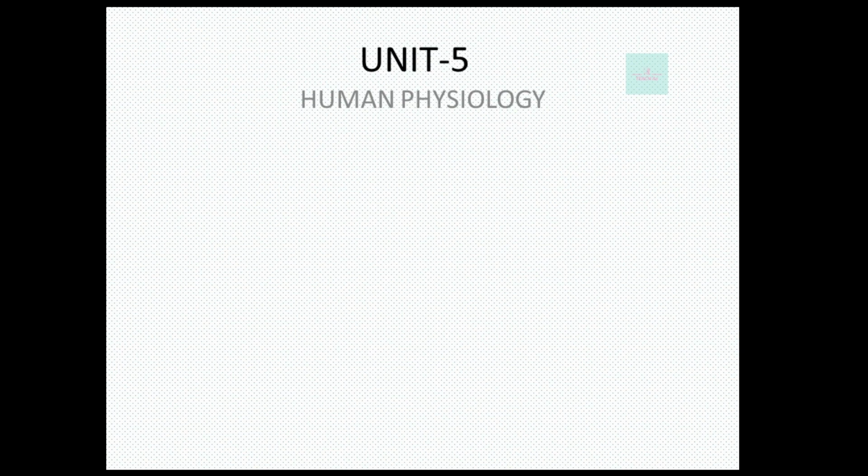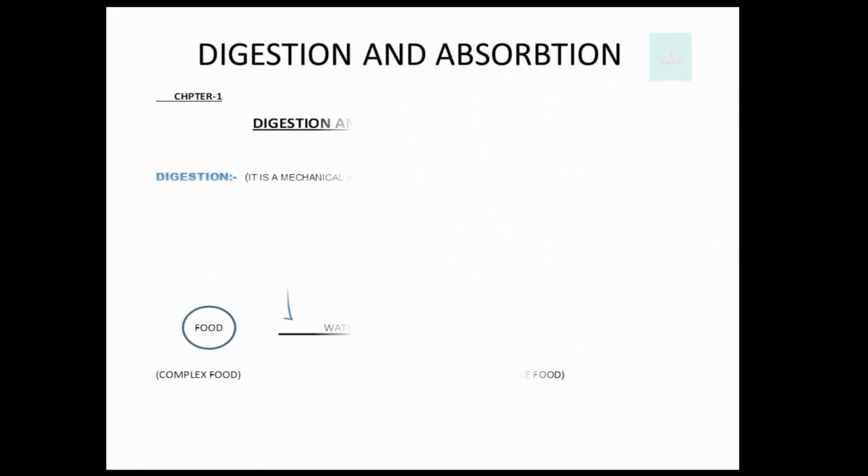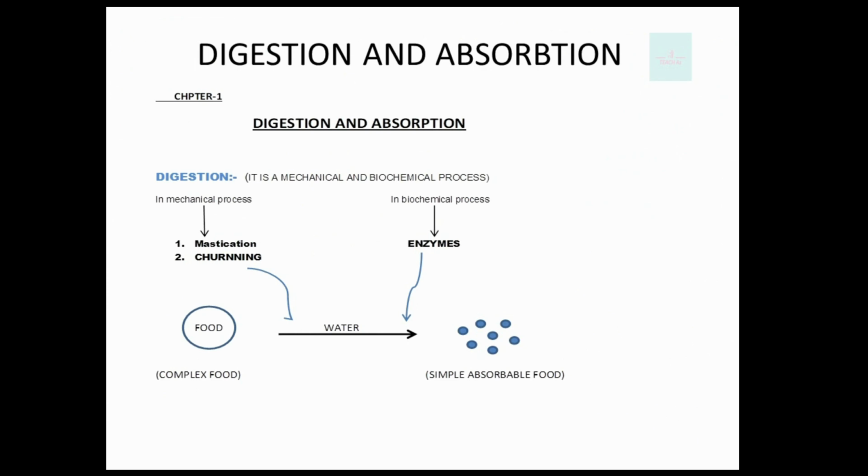So we will study Unit 5, Chapter 16, Digestion and Absorption. At first, a question arises, what is digestion? Digestion होता क्या है? Basically, it is a mechanical and biochemical process. In the mechanical process, we do mastication, meaning the grinding or lubrication of food, and then we go for churning. And in the biochemical process, enzymes are released.